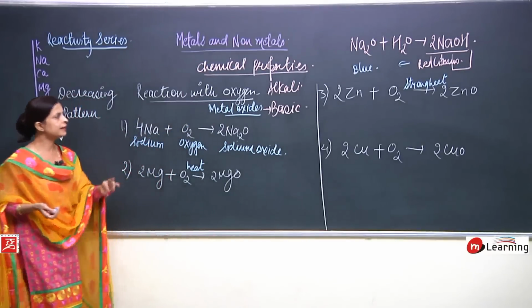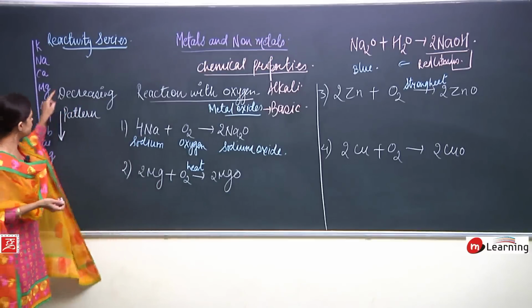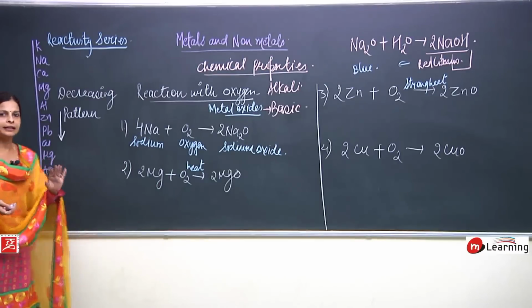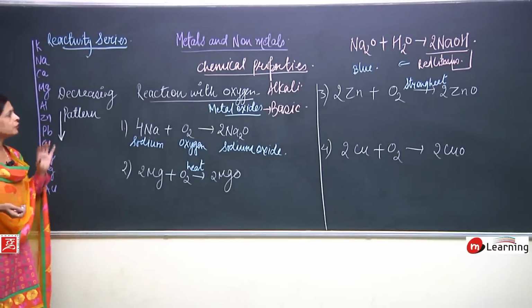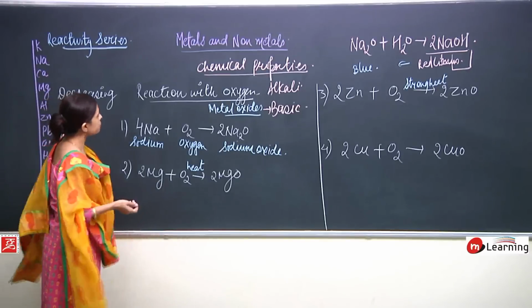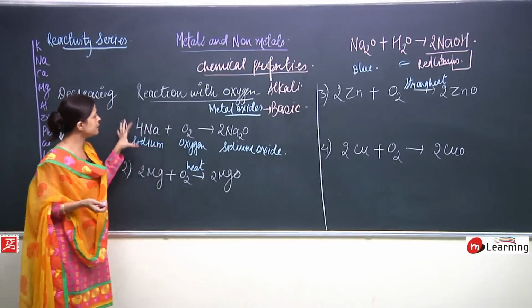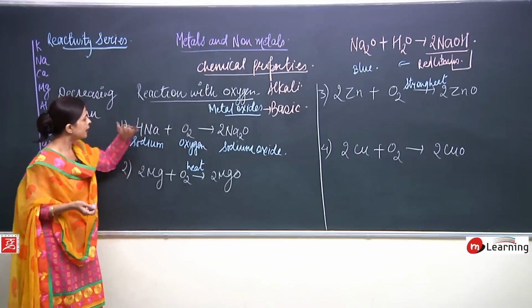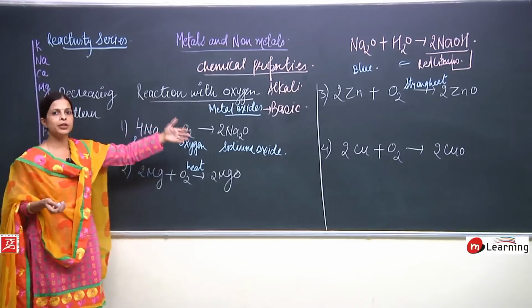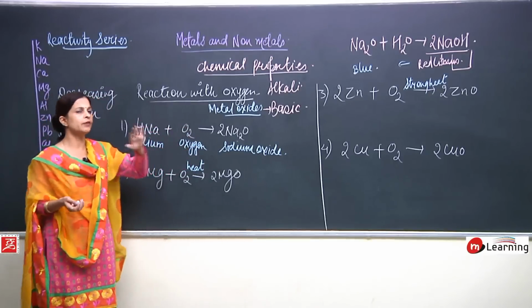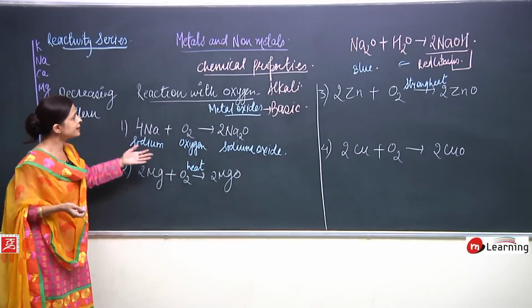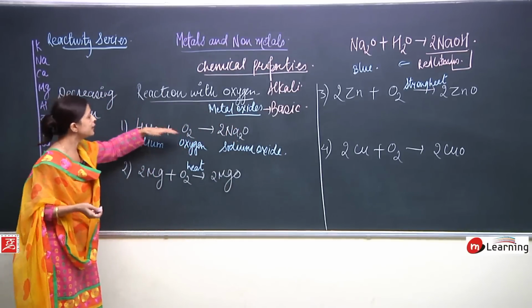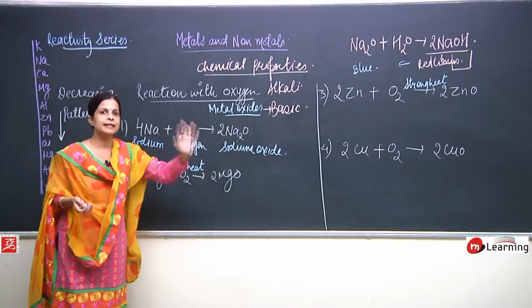So again, the second thing is proof. What was the first thing? As we go down in the reactivity series, the reactivity will decrease. This was the first thing we have to keep in mind. Second, when some reaction is taking place with oxygen, that means the thing is burning. Sodium or potassium burn in open air, so we have to keep them in kerosene. Next, when a metal reacts with oxygen, metal oxides are formed.